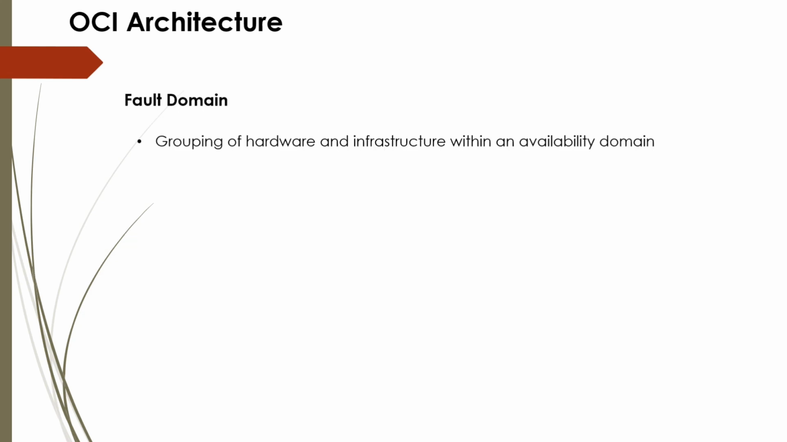Now, fault domain. Fault domain is a grouping of hardware and infrastructure within an availability domain. Each availability domain has 3 fault domains. Now, this is also a very important exam question. You may see question like mention the characteristics of fault domain, and there are couple of options given and you have to choose the correct option. So please go through this.